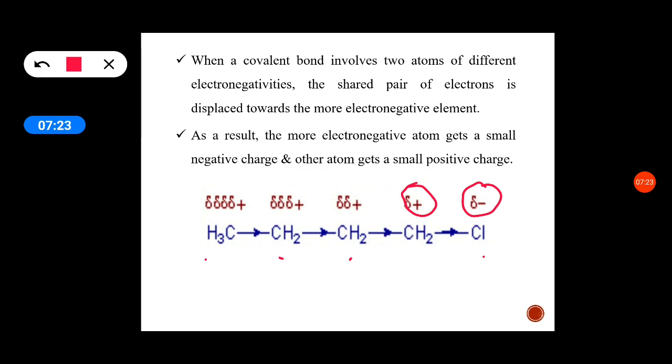They also share that deficiency, but its strength is less. Consider here delta plus: the charge is very small here, still very small here, and still very small here. Thus polarity is created in the molecule due to the presence of a more electronegative atom. One of the atoms involved in the bond formation is more electronegative, and the shared pair of electrons is displaced towards it, so it acquires a small negative charge. The less electronegative atom acquires a small positive charge.